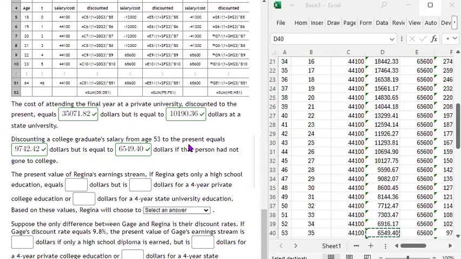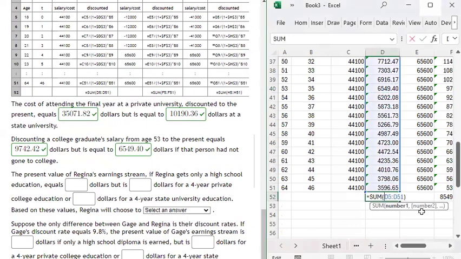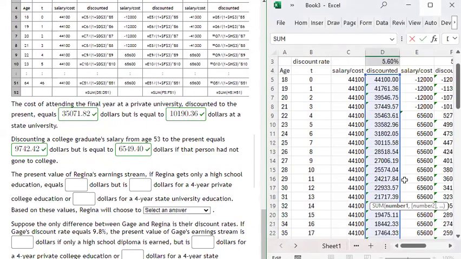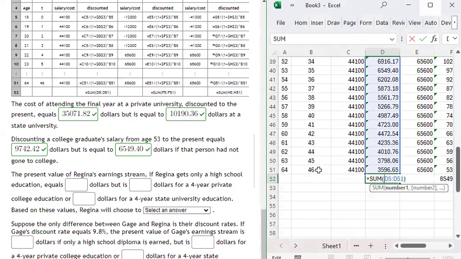Okay. The present value of Regina's earning stream, if Regina gets only a high school education, equals what? Well, that's the sum right here. The sum of all the discounted earnings, from the present time period 0 to the future year 46, which is the 64th year of age.